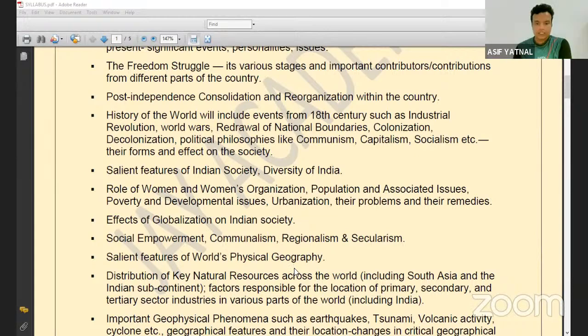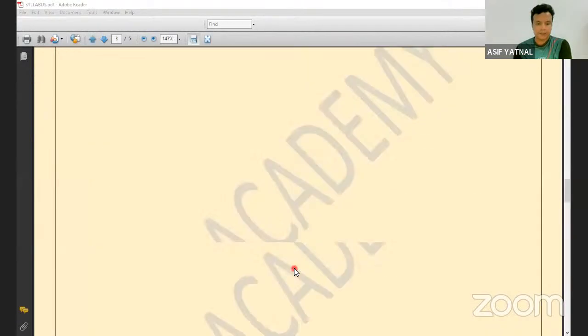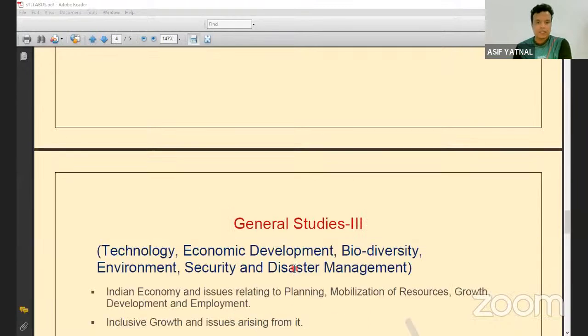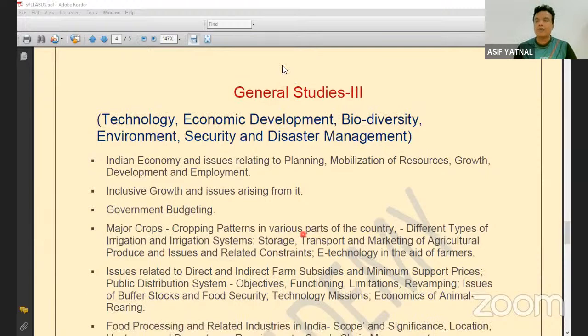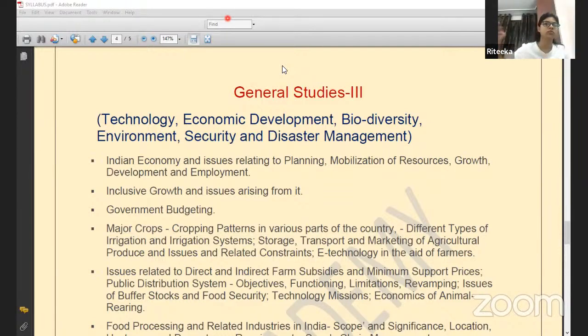So let's go to GS paper 3. You don't need to refer to any books for GS paper 3. For prelims, yes. From the prelims exam point of view, we need to study the Indian economic development, some NCERT, some concepts like what is GDP, what is inflation, what is balance of payment, or what is monetary policy, and the questions which are being asked in prelims, that we need to do basics. But for mains, economy is very easy.